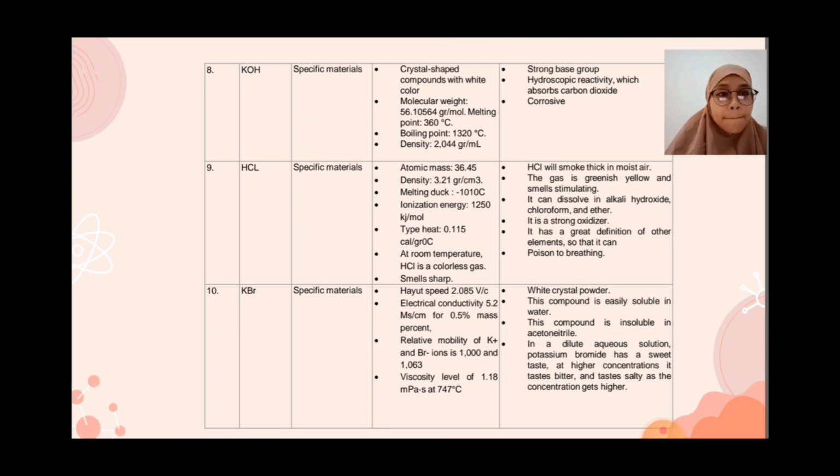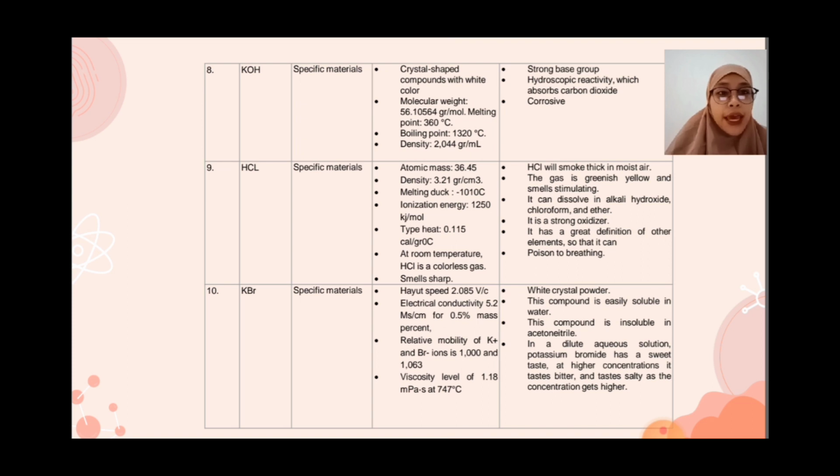HCl, specific materials, atomic mass 13,645, density 3.2001 grams per cubic centimeter. Melting point 1010 Celsius.